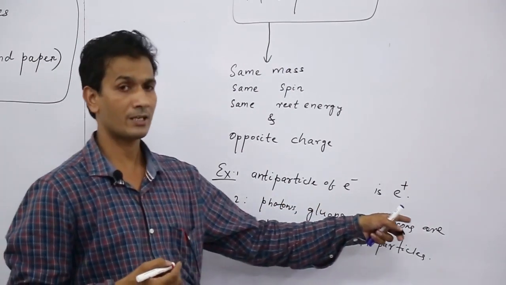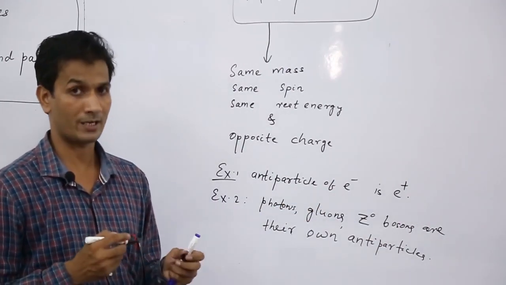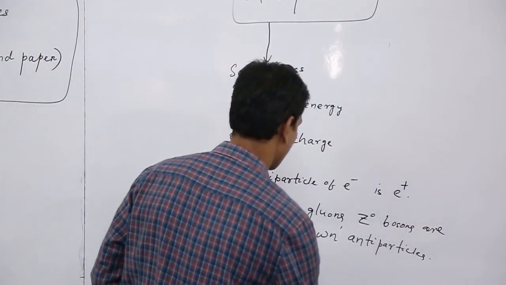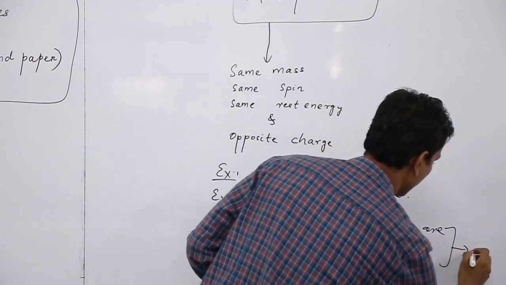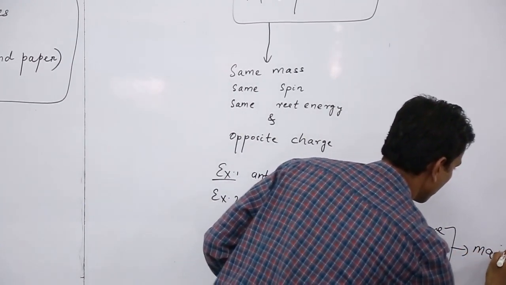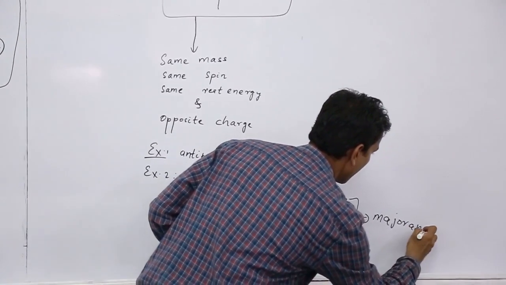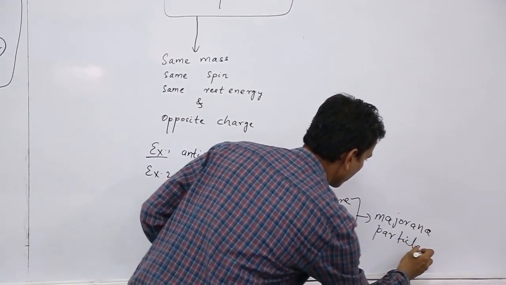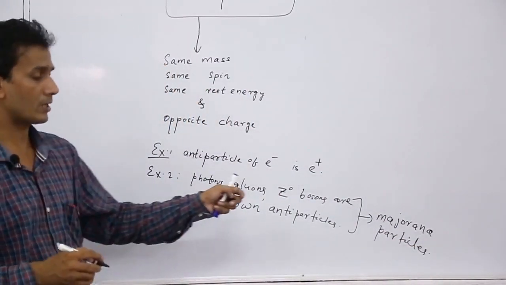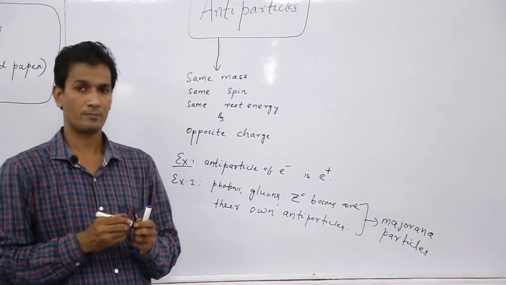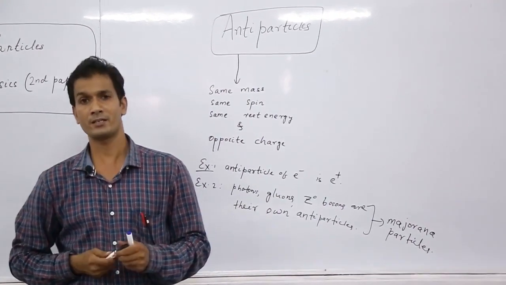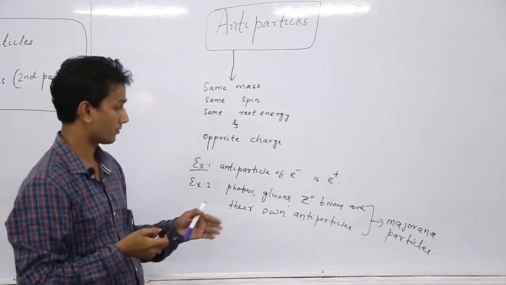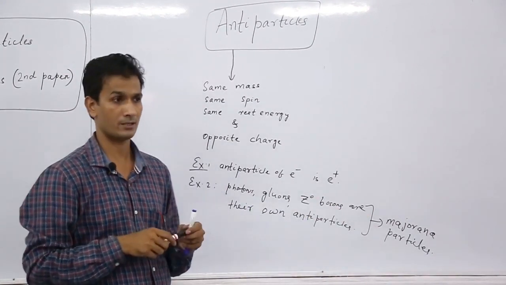So this type of particles are called Majorana particles. So Majorana particle means the particles and their corresponding antiparticles are the same. We cannot distinguish between them. So those are called Majorana particles.